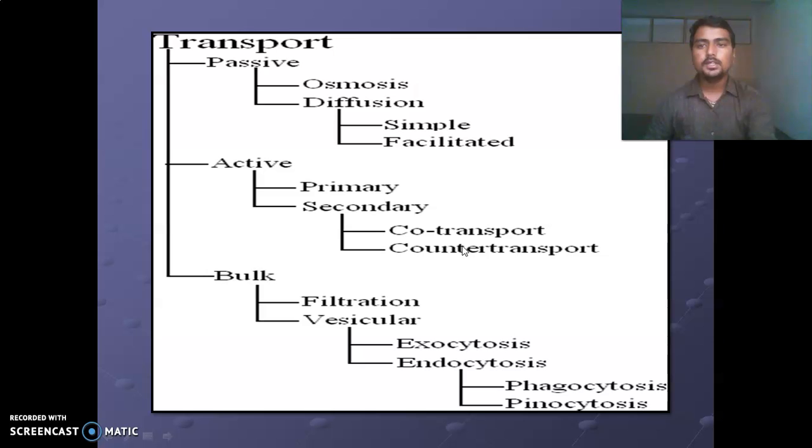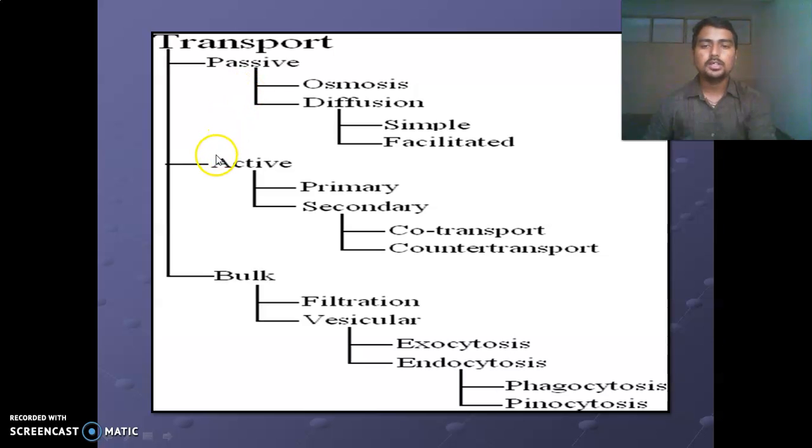Now we have seen the mechanisms of transport. There are three main mechanisms of transport. The first is passive transport, the second is active transport, and the third is bulk transport. Passive transport has two types. The first is osmosis and the second is diffusion. Diffusion also has two types: simple diffusion and facilitated diffusion.